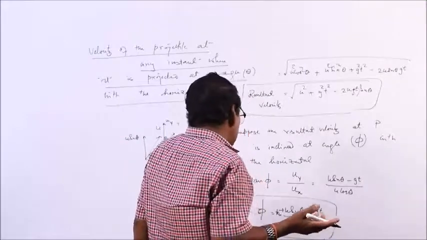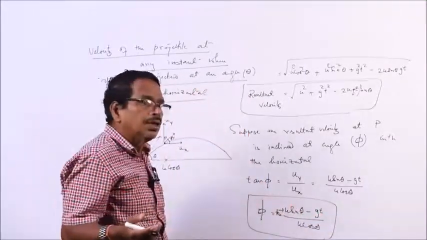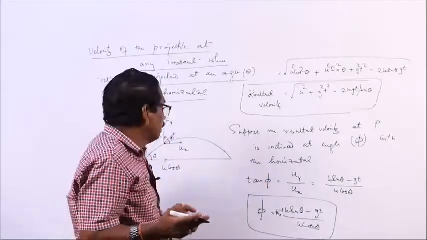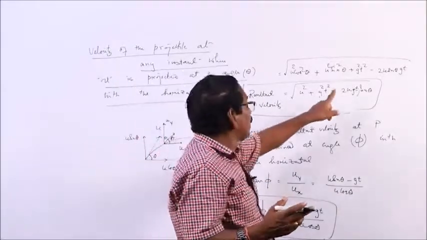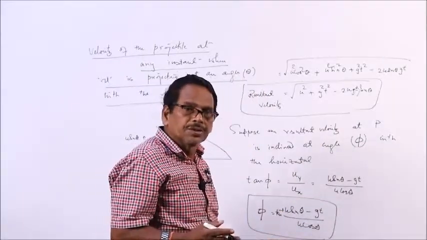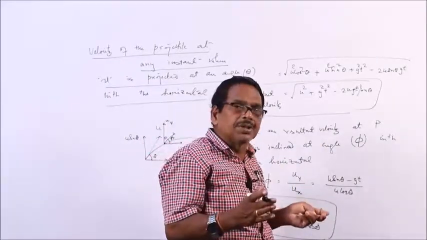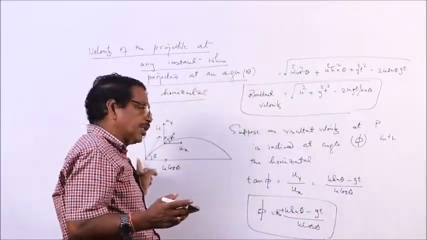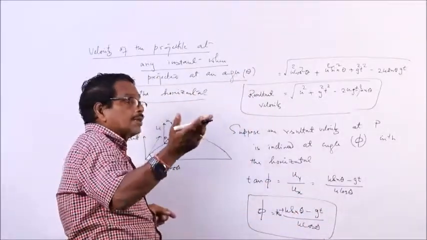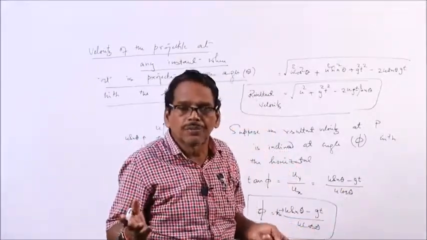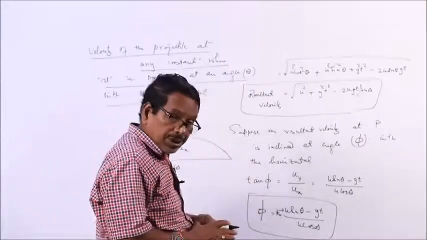So we find the magnitude of the resultant velocity, this is the magnitude, and this is the direction. If in the examination the value of u and the angular position are given, and after t seconds you are asked to find the velocity, you can find the magnitude as well as the direction of the velocity.